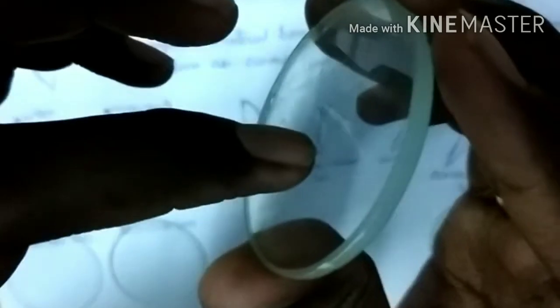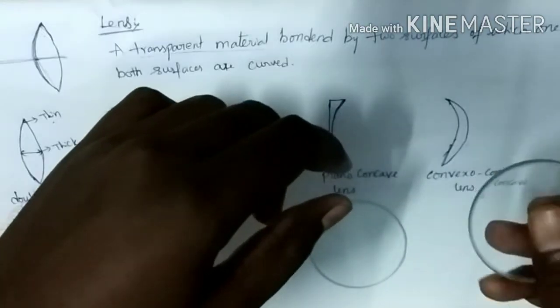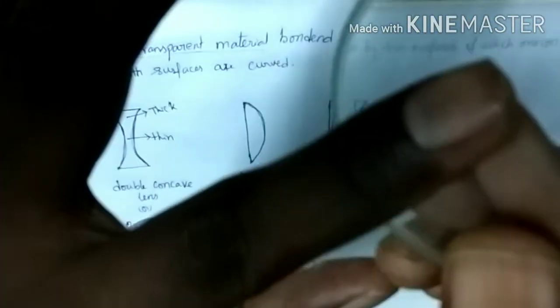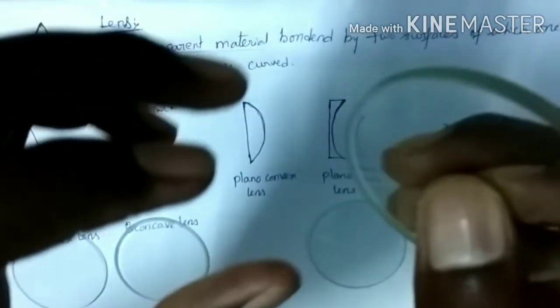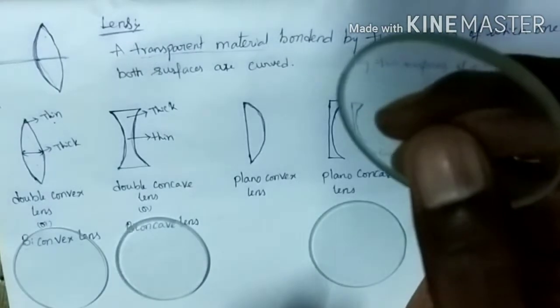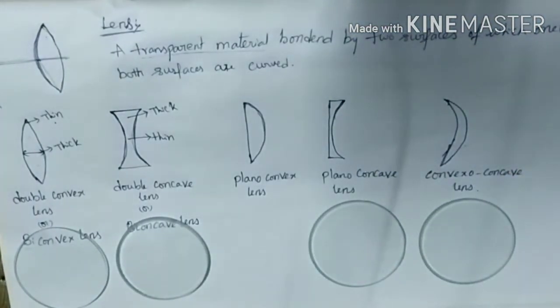This is called a plano-concave lens. And the next lens is there, concavo-convex lens. One convex surface is there and one concave surface is there. Such type of lens we call a concavo-convex lens.